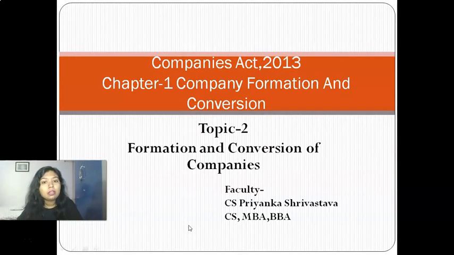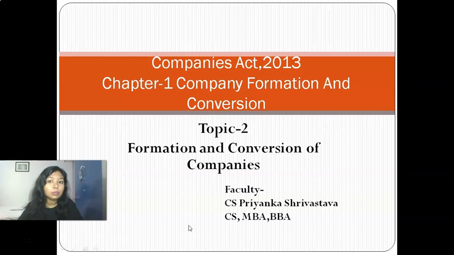Remember we were studying a subject named Corporate Laws and Compliances, under which we had started a chapter named Company Formation and Conversion. In that chapter we had completed the first topic, Introduction to Companies Act, where we had learned the basics of company law, the definition of company, the different types of companies, and all the basic introduction of Companies Act.